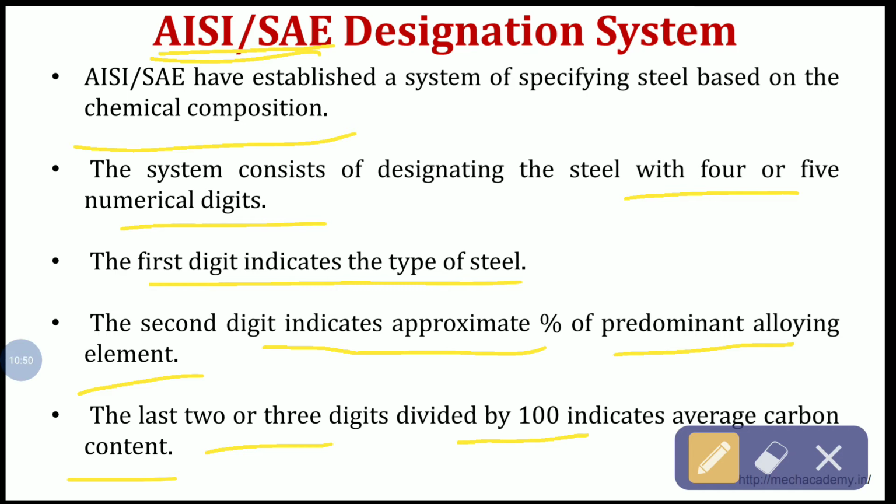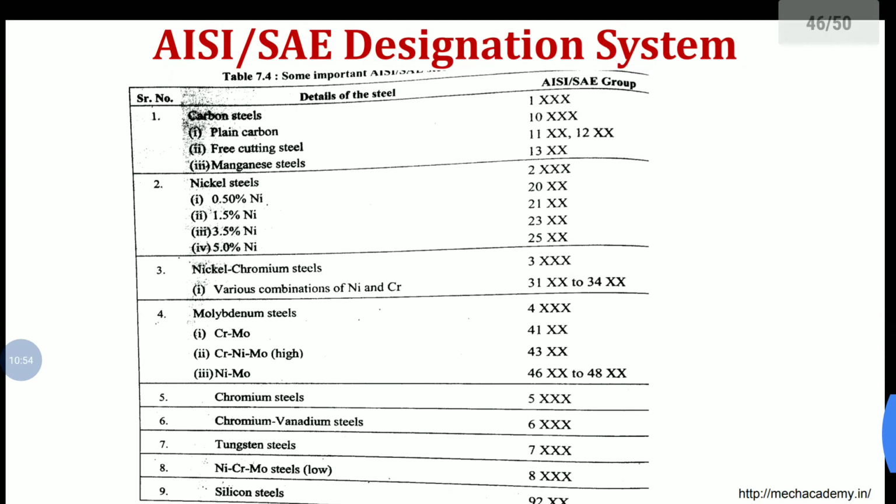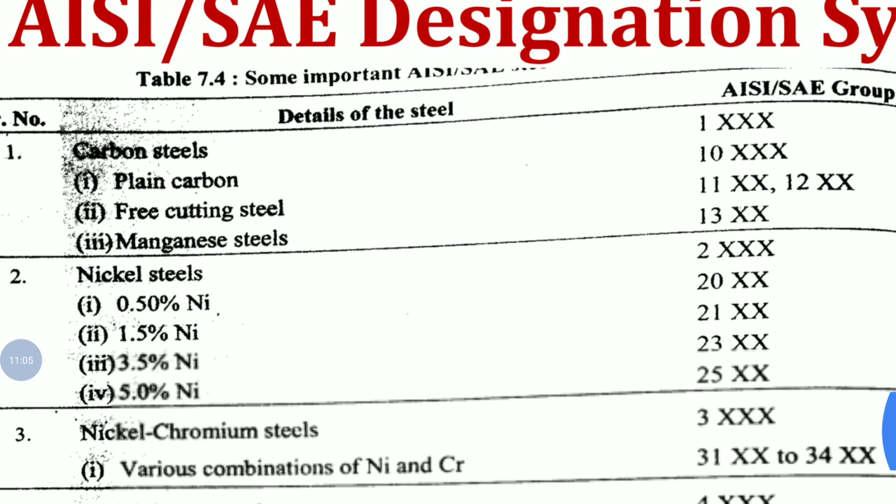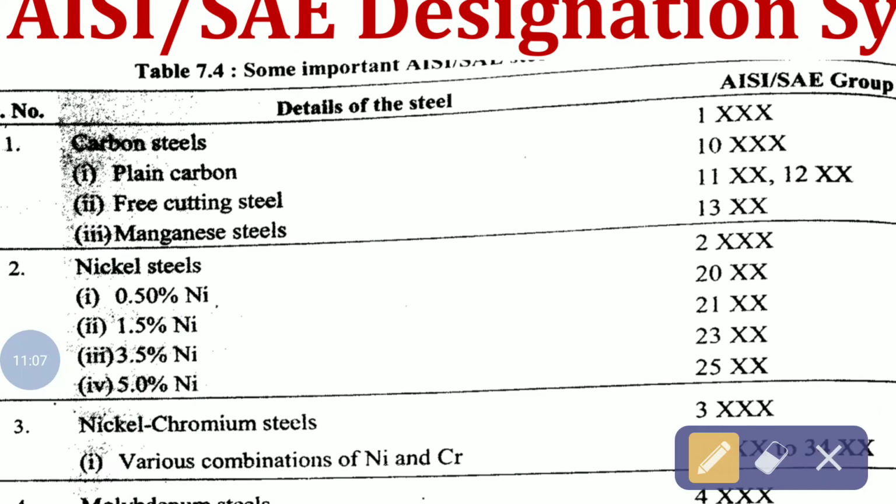Correct. So we'll see the table. This is the AISI SAE designation system table. First, you can see carbon steels.